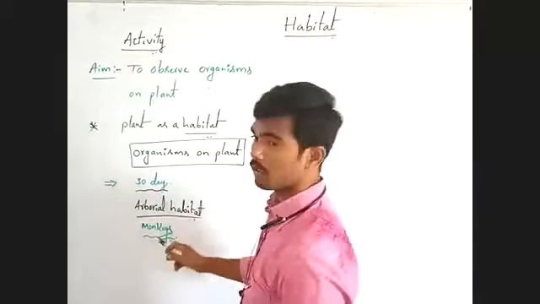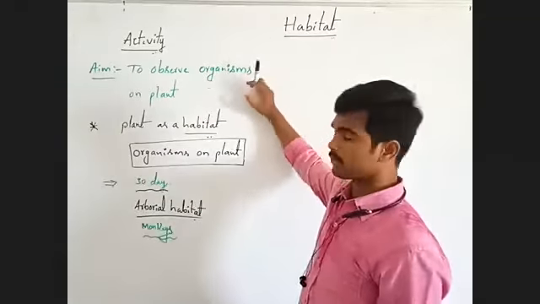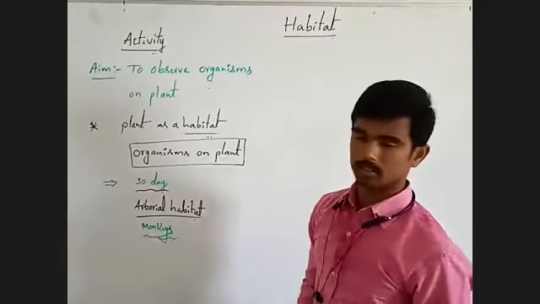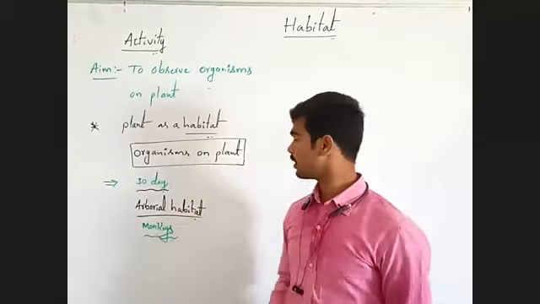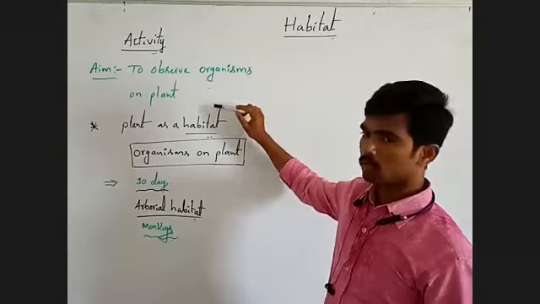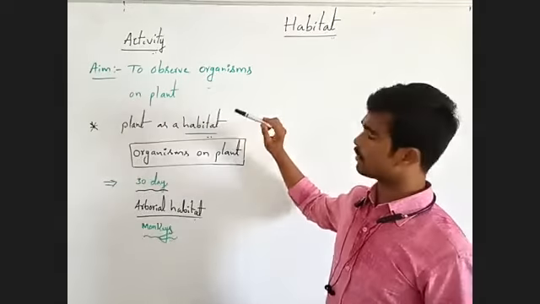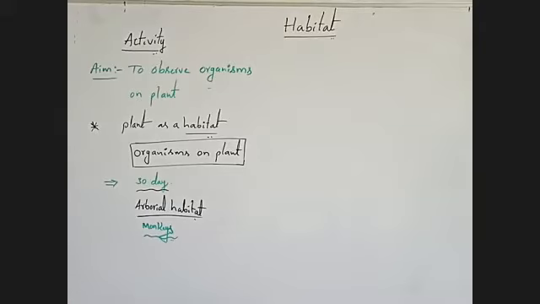These are the main examples for arboreal habitat. In this activity, you have to find the organisms and the habitats of those organisms, and identify different types of organisms and plants. Observe one activity.